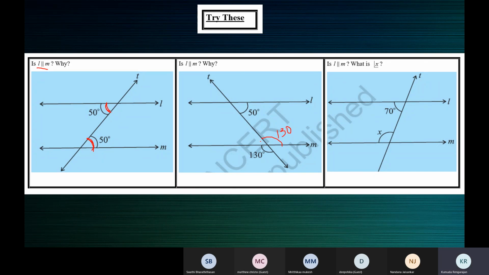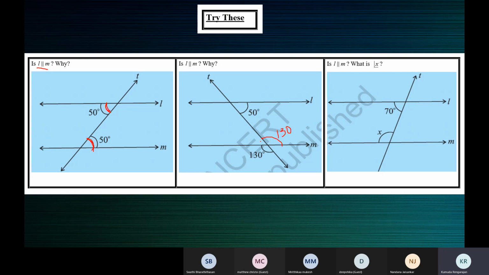A transversal T intersects two lines L and M such that, you can say a pair. It's not that it's incorrect or something. You can say such that a pair of co-interior angles are supplementary. Therefore, L is parallel to M. Because 50 plus 130 is 180.